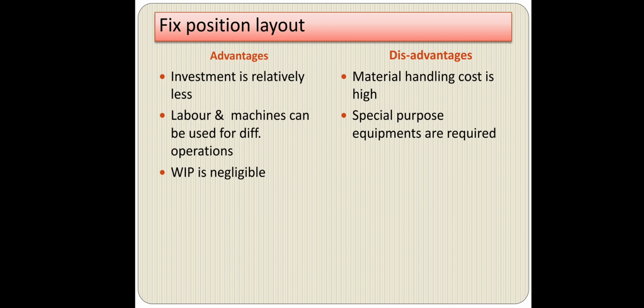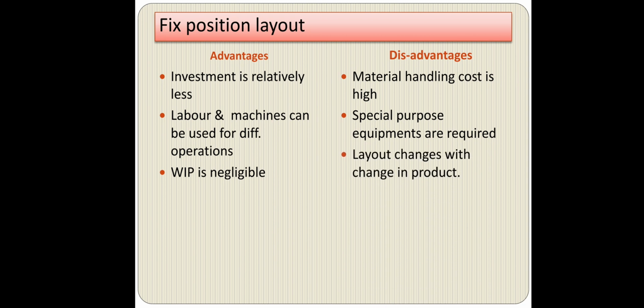Then special purpose equipments are required. It is very obvious that the product is very big in size, and it is a unique product which is manufactured in a fixed position layout. So for this purpose, special purpose equipments are required. Without those special purpose equipments, we cannot manufacture a product which is unique in nature.